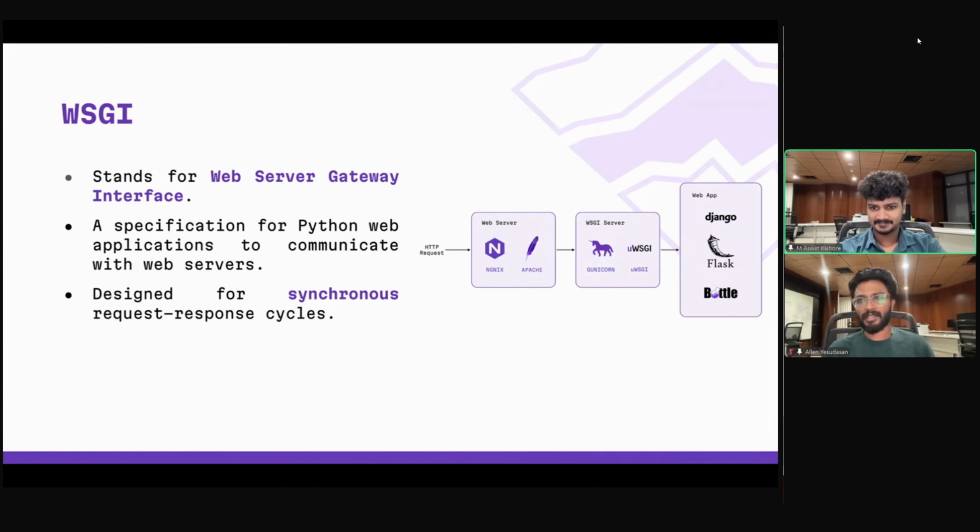So I think everyone will be familiar with Unicorn. Unicorn is used to run Django web apps, Django, Flask. Another feature of WSGI is that it is synchronous, so it's blocking. When we make a single request, and it has a waiting IO operation, and a subsequent request comes, it has to wait until this first request is completed. And it also follows the traditional request-response cycle. So this was an overview of WSGI. WSGI has certain limitations.